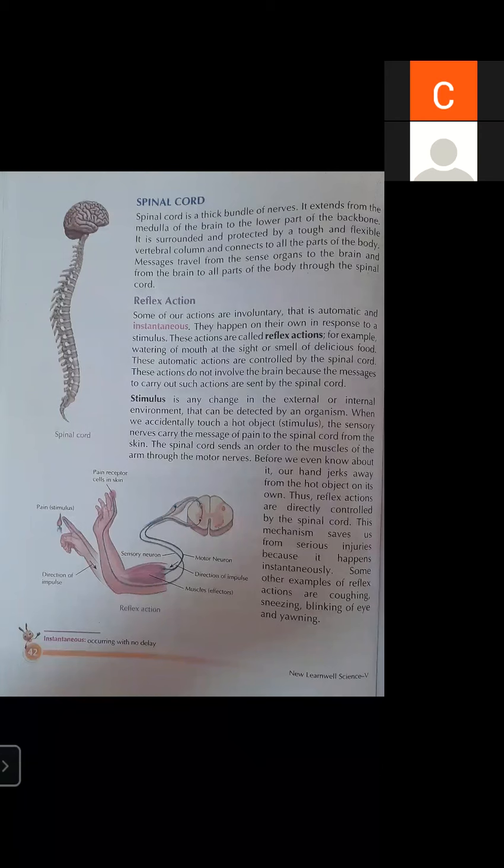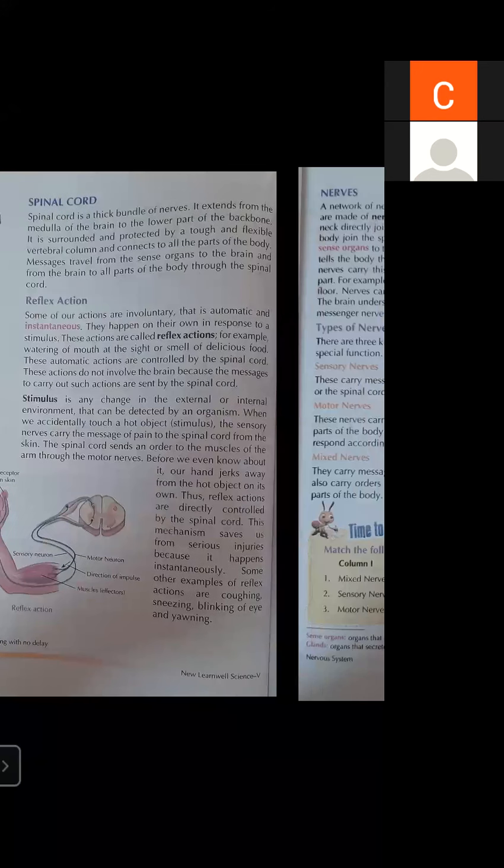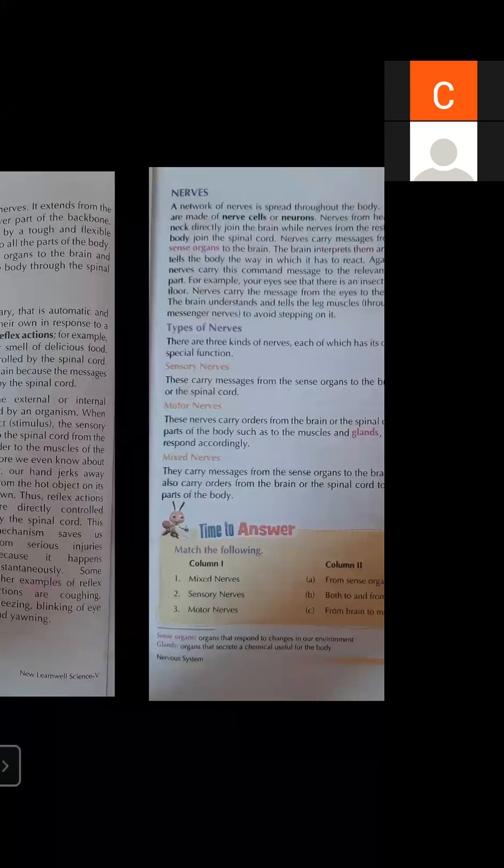Okay, students. So let's start today's topic: sense organs. As we have discussed earlier, we have 5 sense organs. The 5 sense organs are eyes, nose, tongue, skin, and ear.